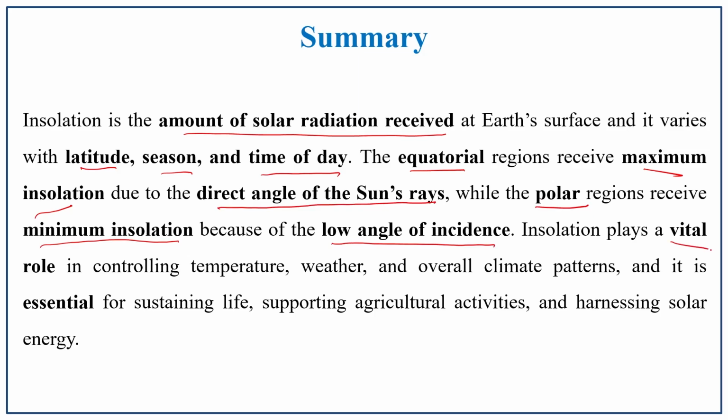Insolation plays a vital role in controlling temperature, weather and overall climatic pattern, and it is also essential for sustaining life, supporting agricultural activities and harnessing solar energy. I hope you all understand the concept of insolation.